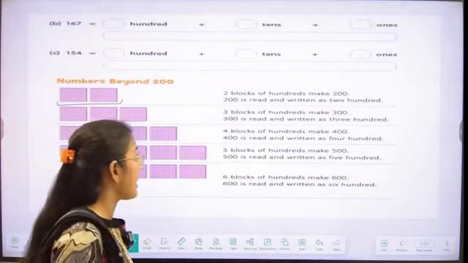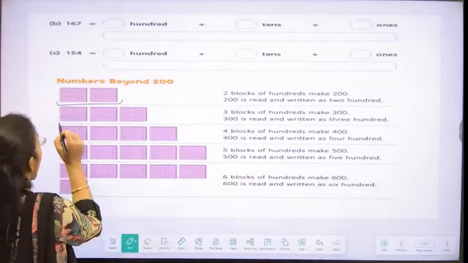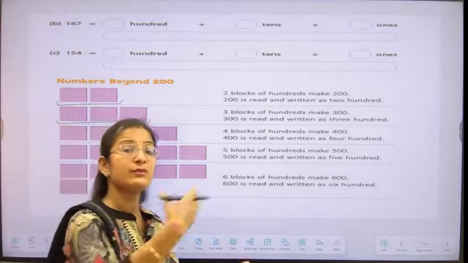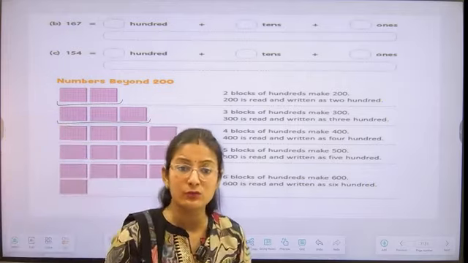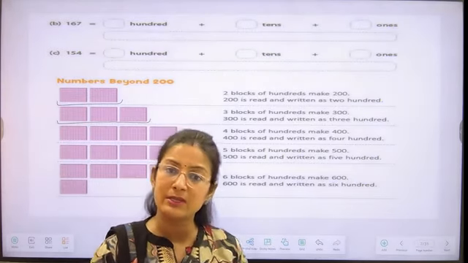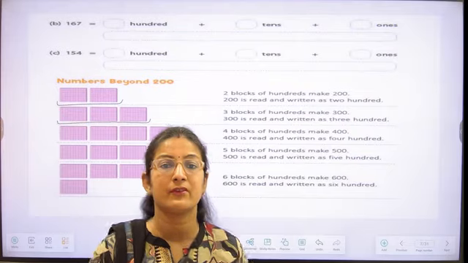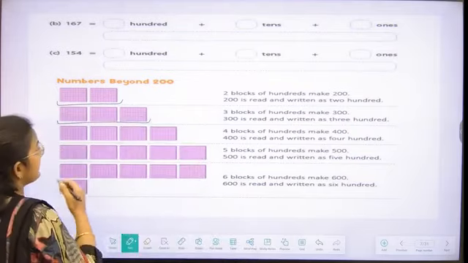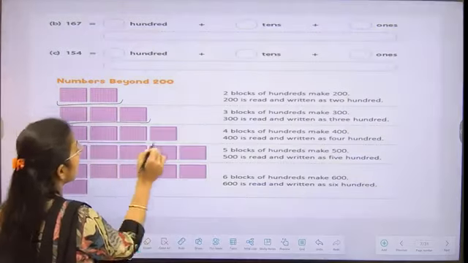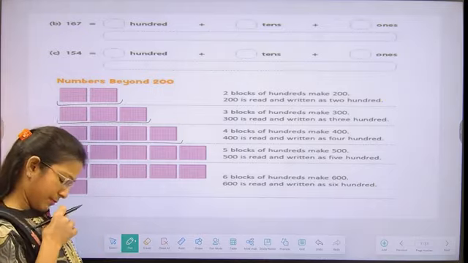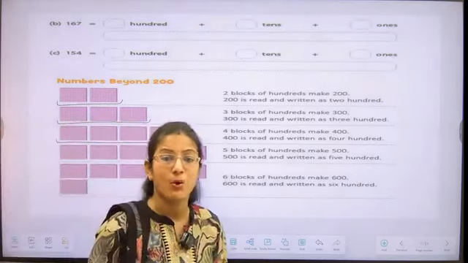Similarly, for making a number of 300 or bigger than 300, what we have to do? We have to take how many hundred blocks, students? We have to take 3 hundred blocks. Similarly, for making a number of 400 or bigger than 400, what we have to do?